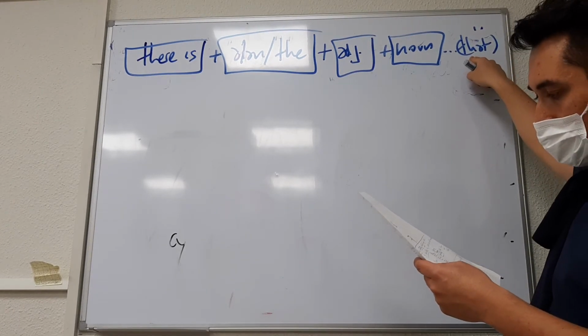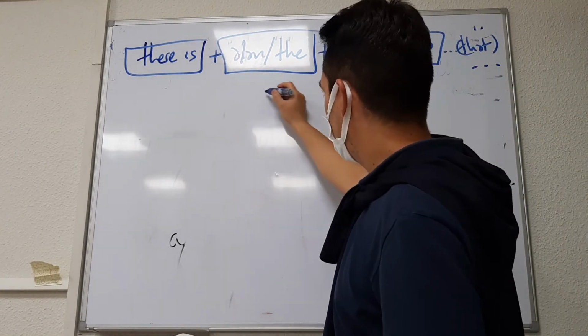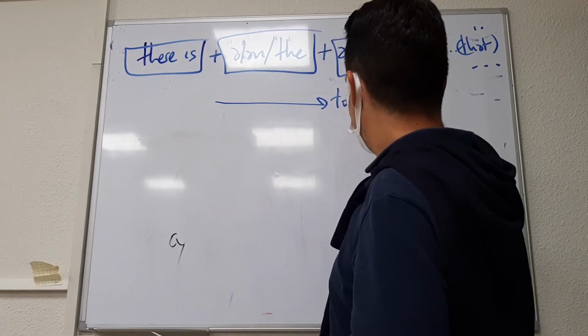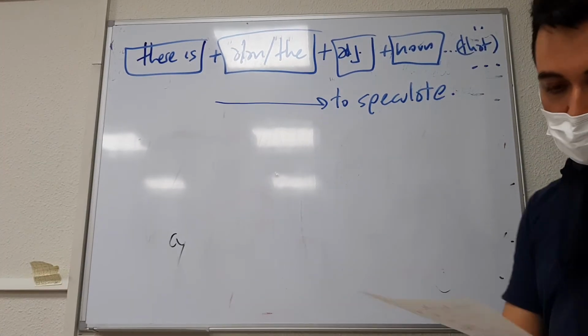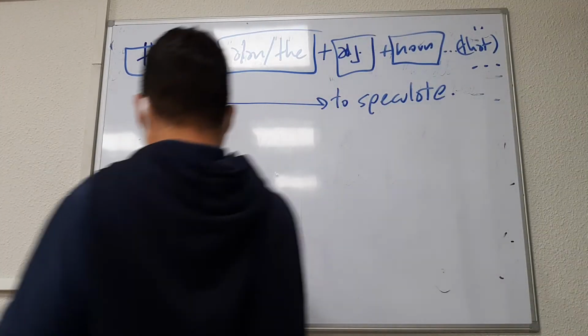So when do we use this structure? We use this structure to speculate. Let me give you an example.